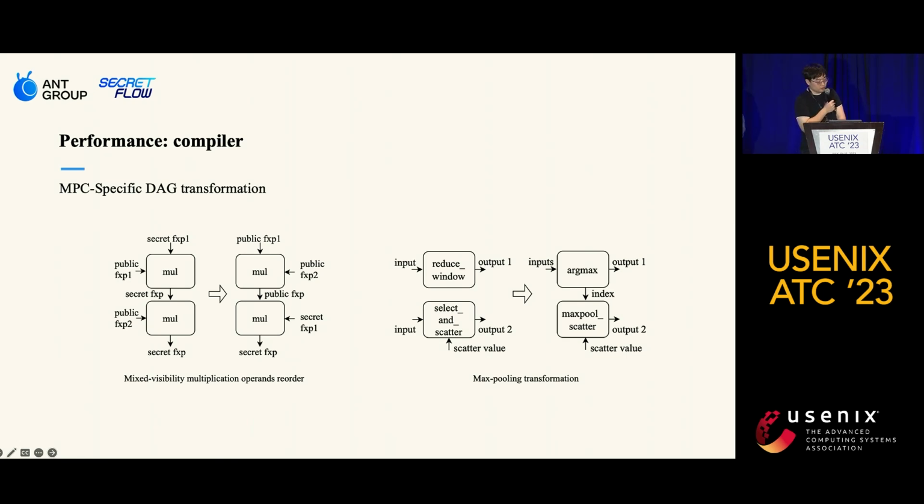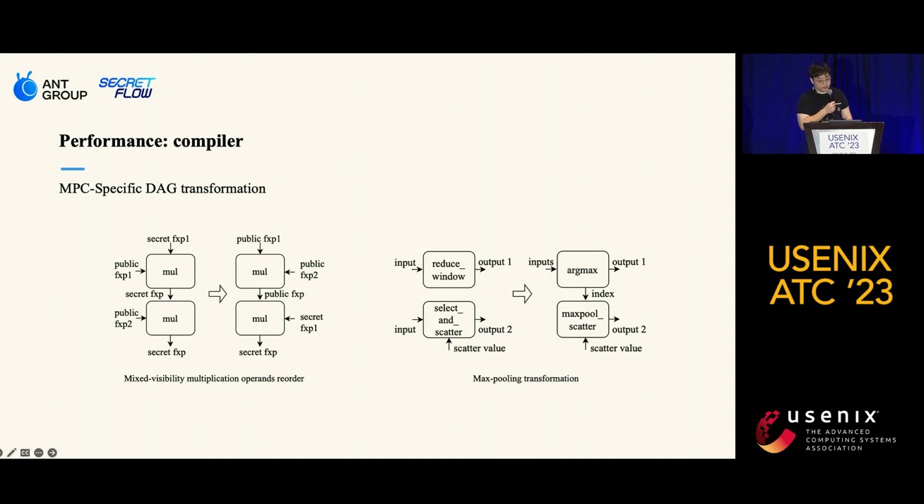In the original code, there is a sequence of multiplications involving secret data and public data. This sequence will generate two secret truncations, which are expensive in terms of network communication. When the compiler detects such a pattern, it will simply reorder the sequence to public and secret. This reorder ensures that only one secret truncation is performed, thereby reducing the network communication and improving the overall performance.